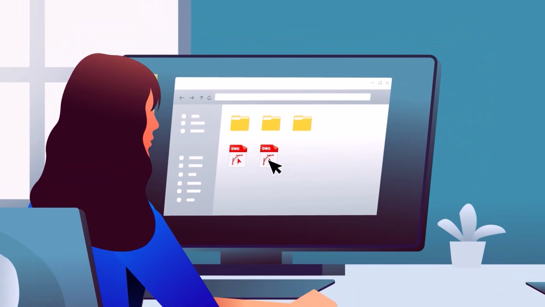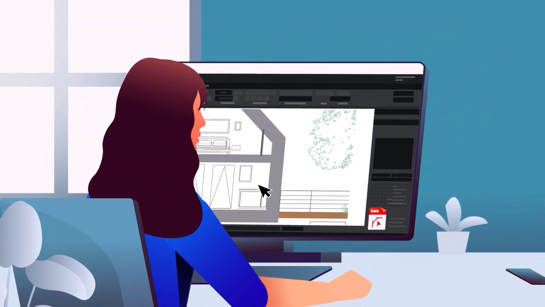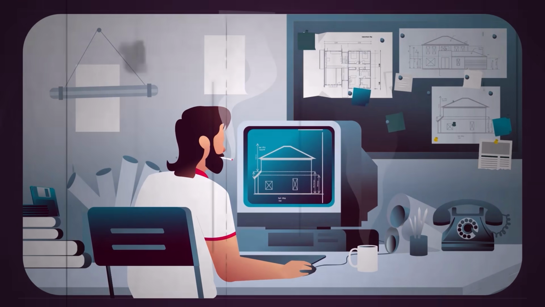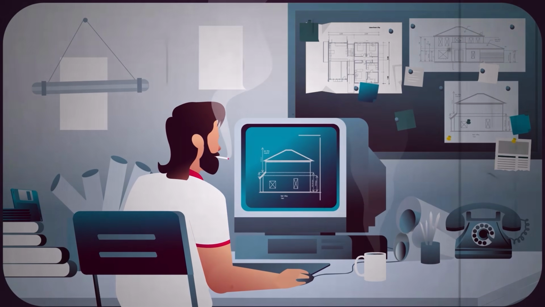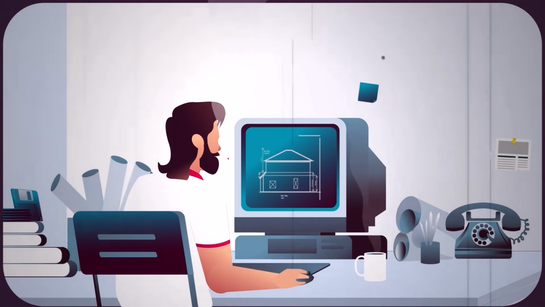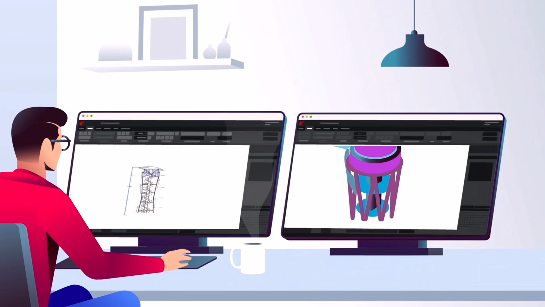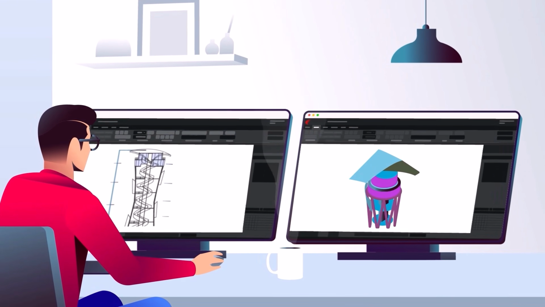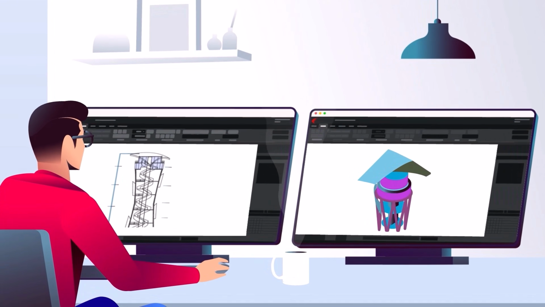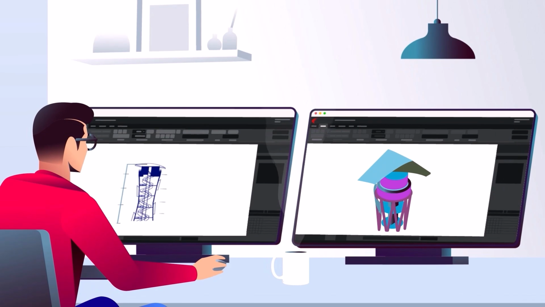DWG is the industry standard file format for technical drawings in many sectors. For years, AutoCAD dominated the market until Graebert introduced a real alternative, ARES Commander. The AutoCAD alternative giving users and developers a powerful DWG-based CAD platform at a fraction of the cost. Now, this is used by millions of professionals around the world.